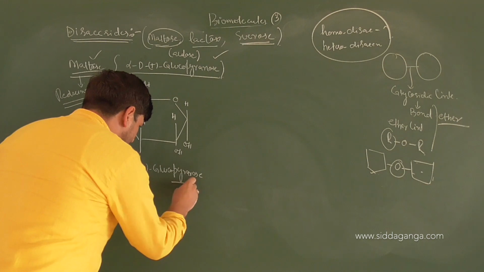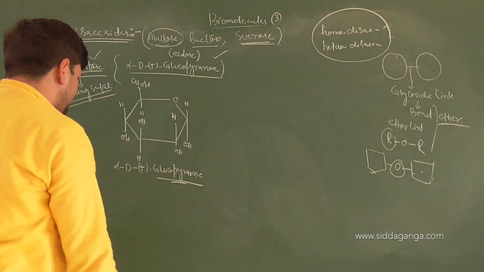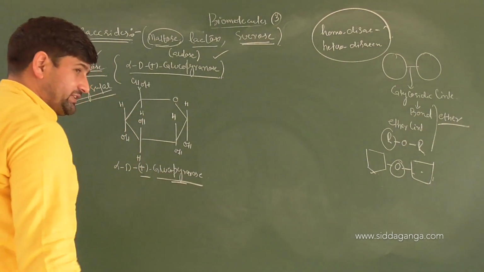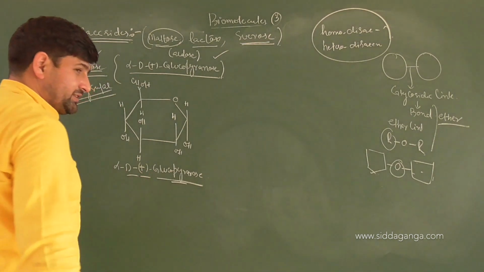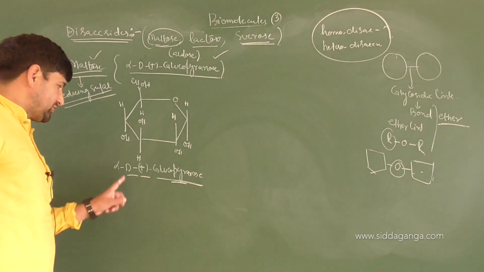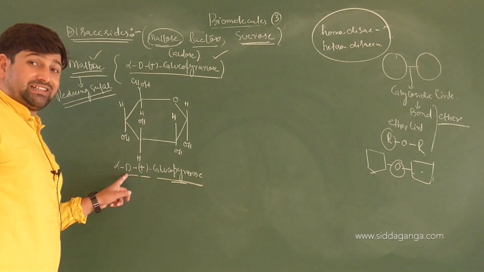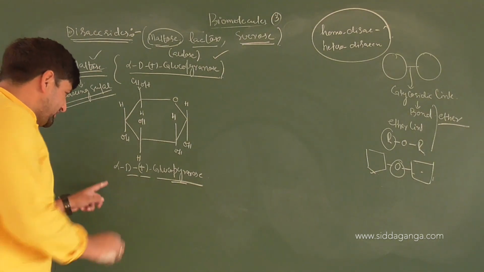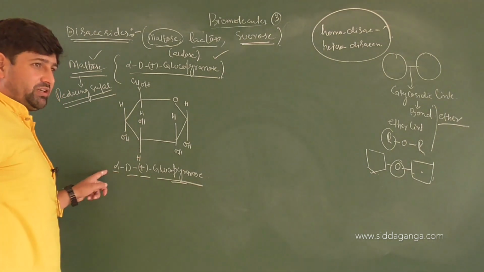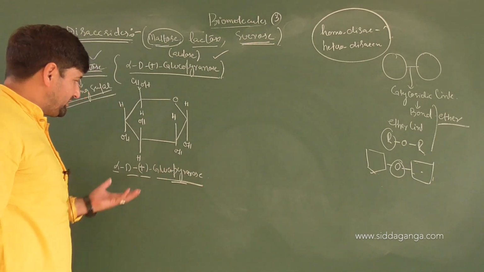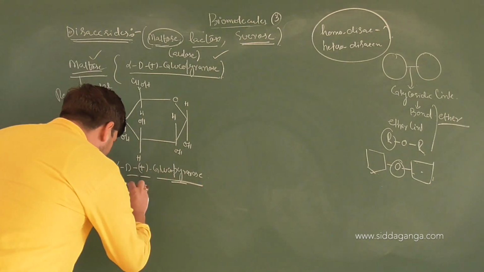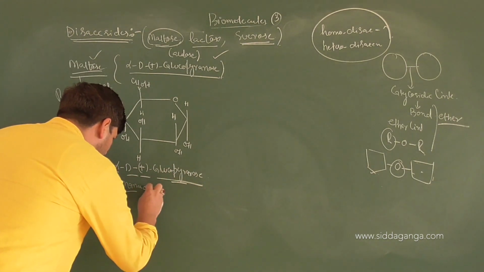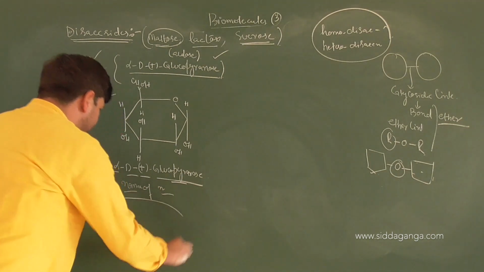glucopyranose. This is the pyran structure of glucose, which is optically active, which is dextrorotatory, and its farthest chiral center has the presence of OH, that is, the relative position of OH on the right, and this is alpha form in its anomeric way. This is how the nomenclature goes. So this is how the name of a monosaccharide is to be written.